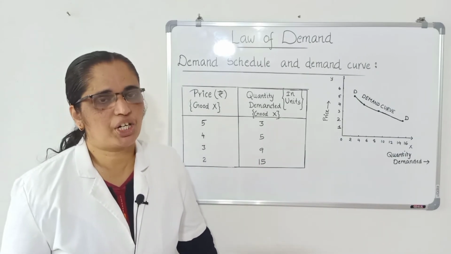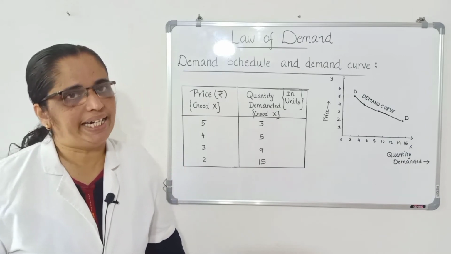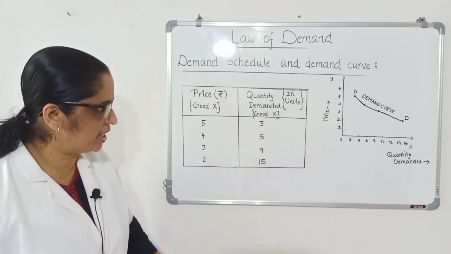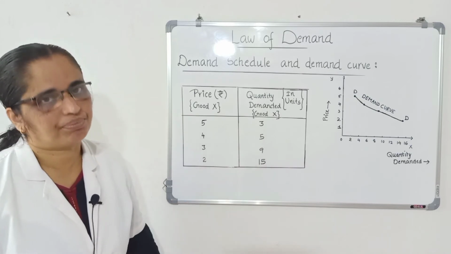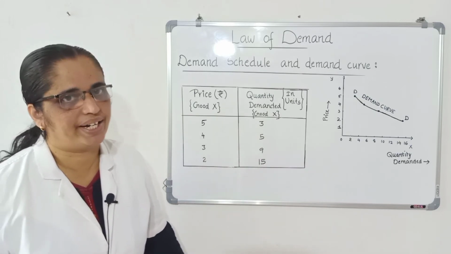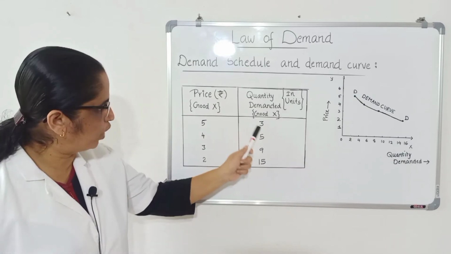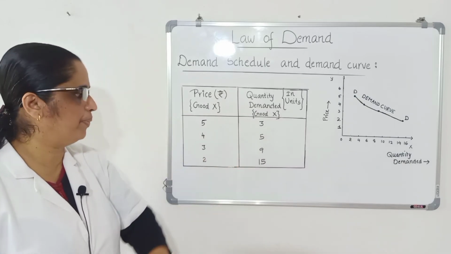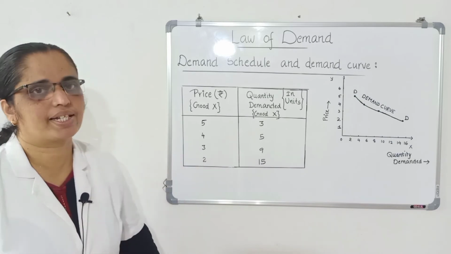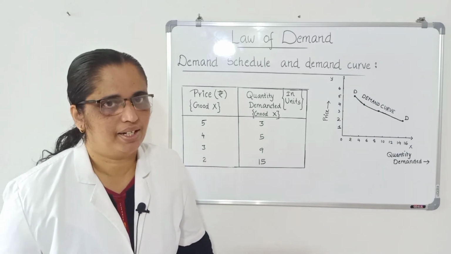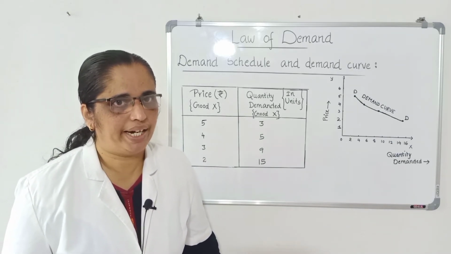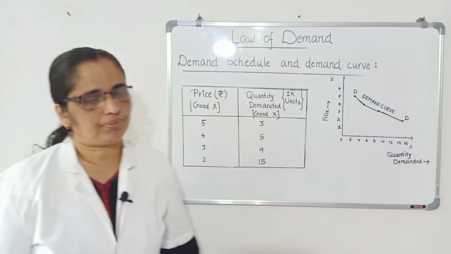What sort of relationship? The inverse or the indirect relationship. That is, demand increases at a lower price than at a higher price. More and more quantities are demanded at a lower price than at a higher price. That shows the typical inverse relationship.